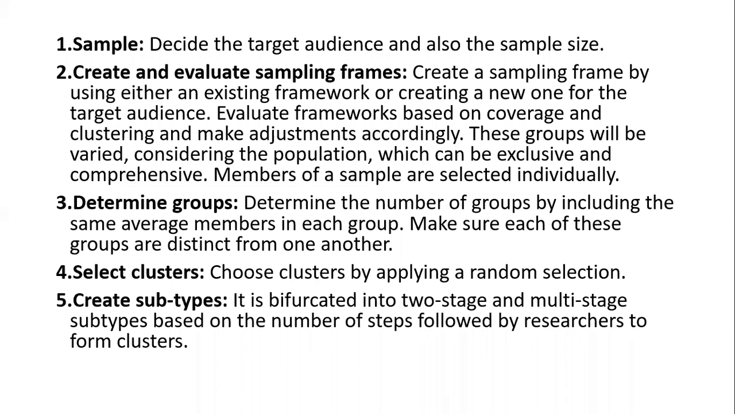Determine the number of groups by including the same average members in each group. Make sure each of these groups is distinct from one another. They should have different characteristics. They should be heterogeneous, not homogeneous. That is one cluster. Select cluster: choose a cluster by applying a random selection. Then create subtypes. It is bifurcated into two-stage and multi-stage subtypes based on the number of steps followed by the researcher to form the cluster. One is a type and then there will be a subtype. So these are the steps we follow.